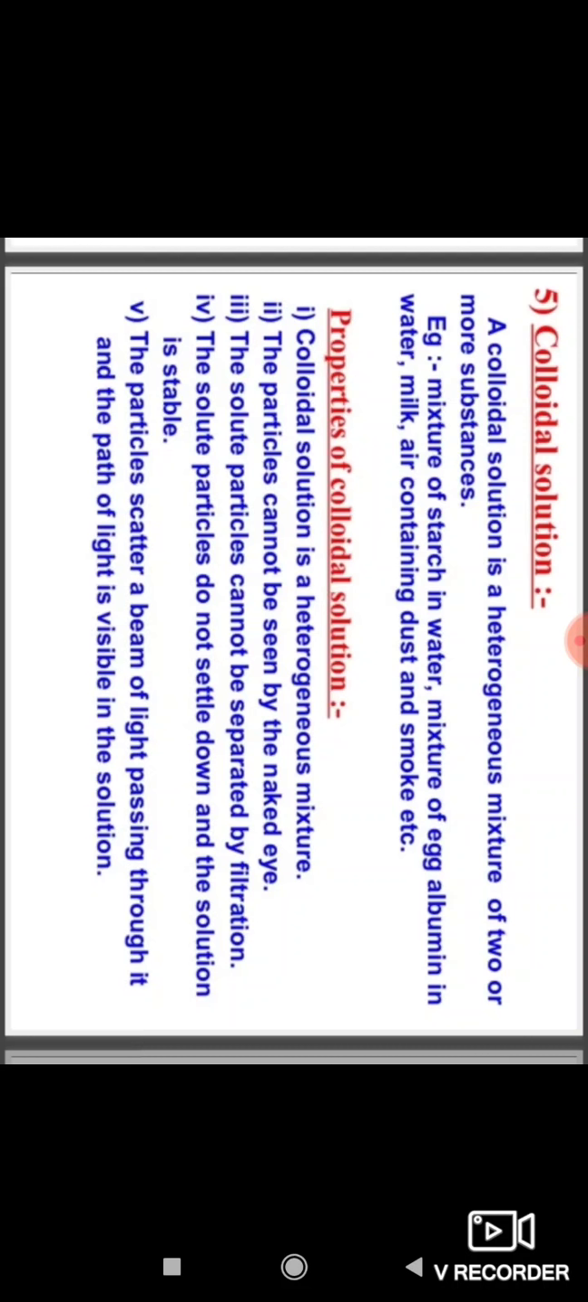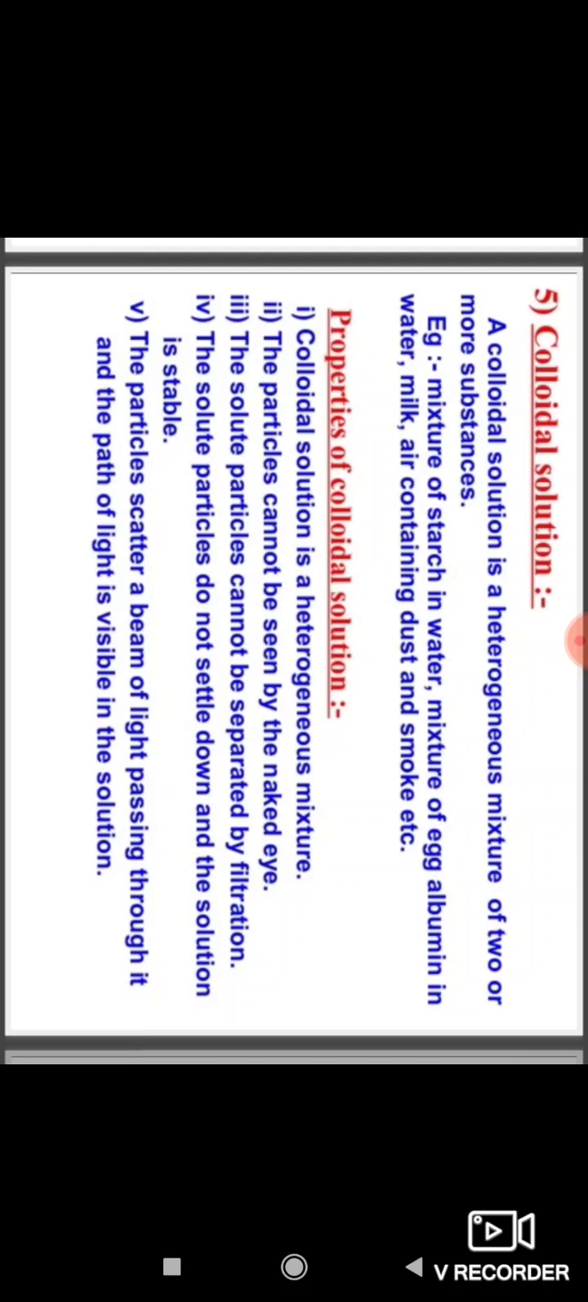Before we go to the properties of colloidal solution, first we know the importance of the colloidal solution. The particles of a colloidal solution are uniformly spread throughout the solution. Due to the relatively smaller size of the particles as compared to that of a suspension, the mixture appears to be homogeneous, but actually a colloidal solution is a heterogeneous mixture.